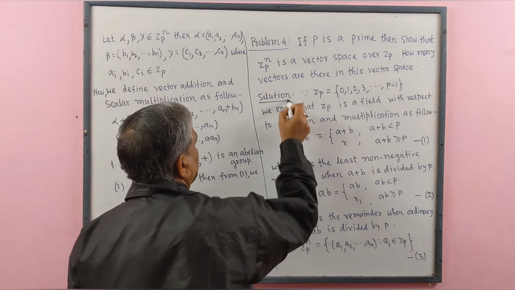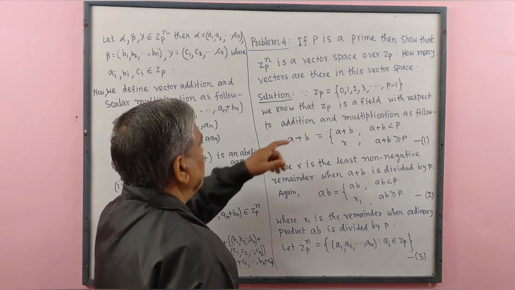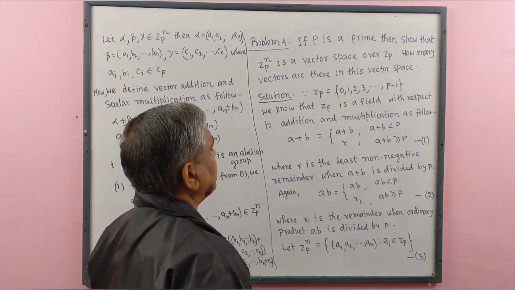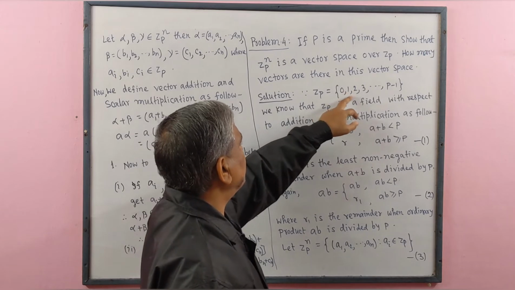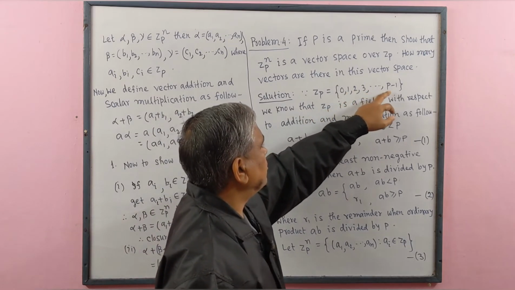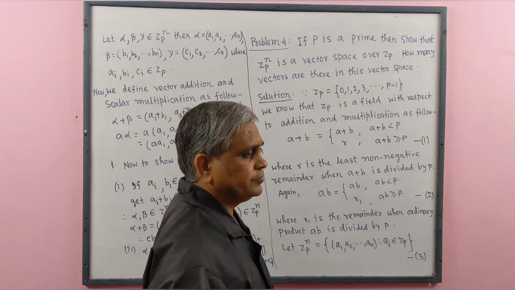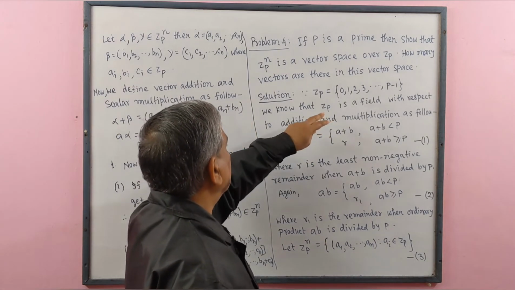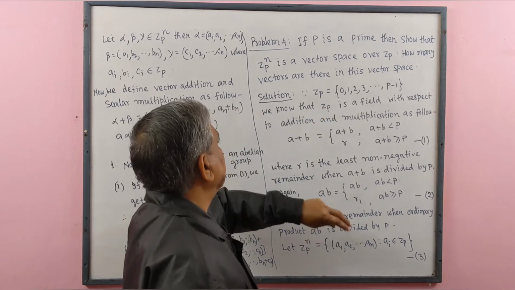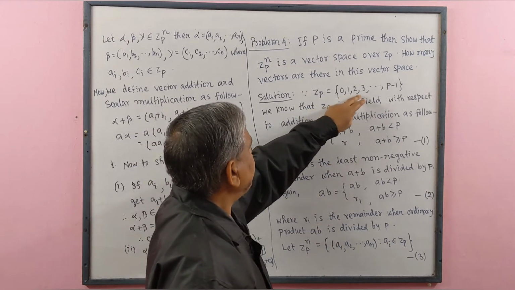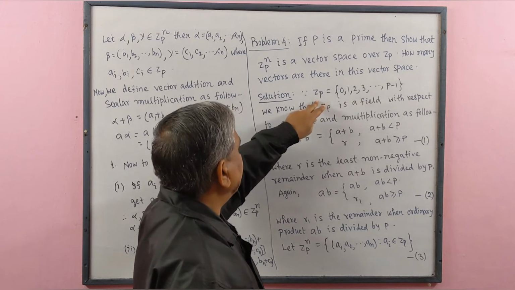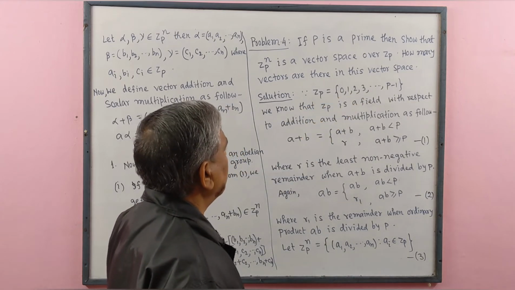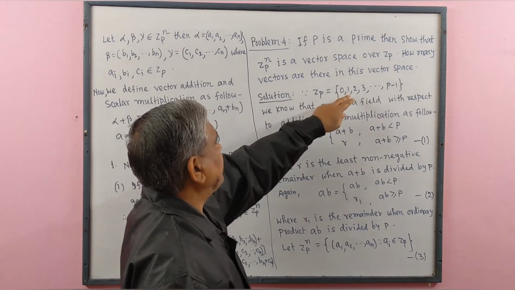Solution: Zp equal to a set containing elements 0, 1, 2, 3, dot, dot, dot, p minus 1. That means the elements of Zp are derived from the concept of remainders.